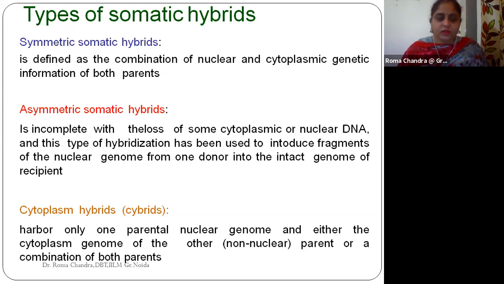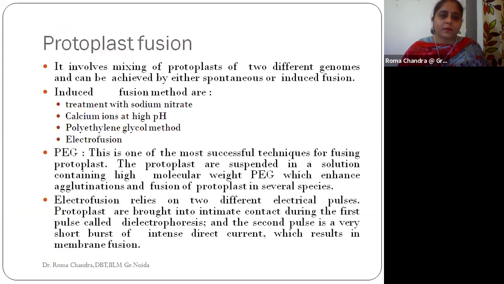Generally what we are doing is picking the nucleus of one of the parents, and both the cytoplasms are being fused together, and we are producing the hybrid. Okay, so I talked about protoplast fusion. You must have heard about protoplast fusion. Protoplast fusion is when we fuse the two protoplasts of species A and species B.